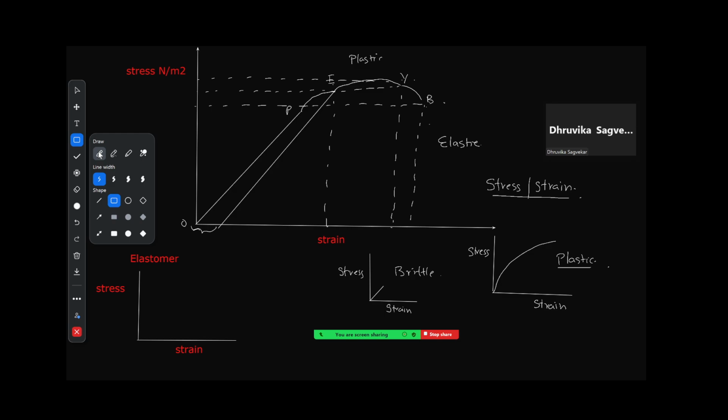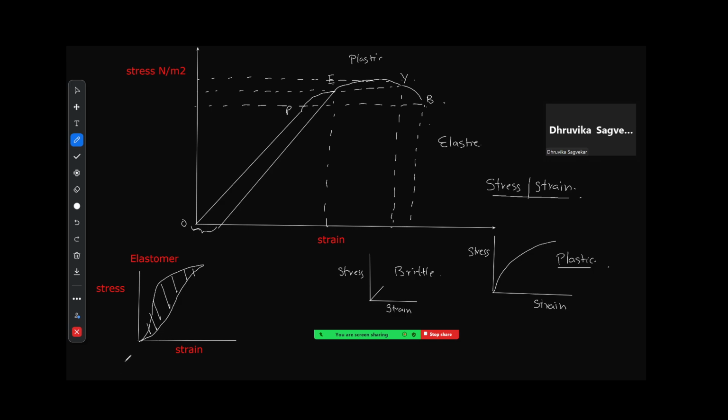The shape of the graph is very different. When you apply the stress, it undergoes like this, and when the strain is removed, it slowly turns out and comes like this. They both follow different paths. The area under this graph will be equal to the energy stored during the cycle. Correct? This is for an elastomer.